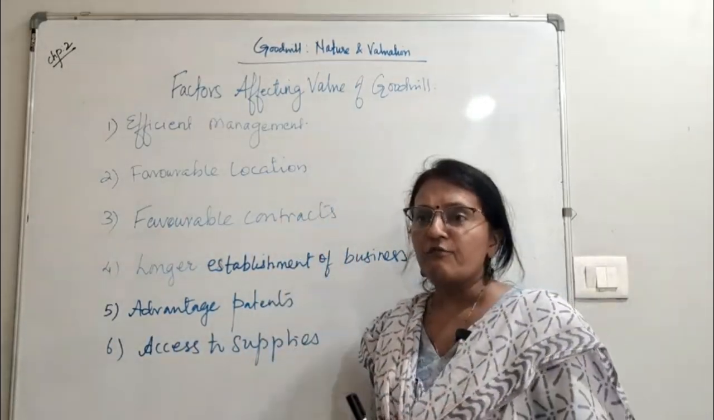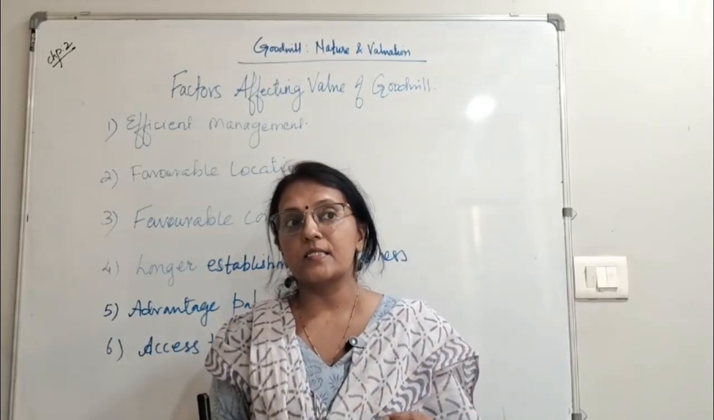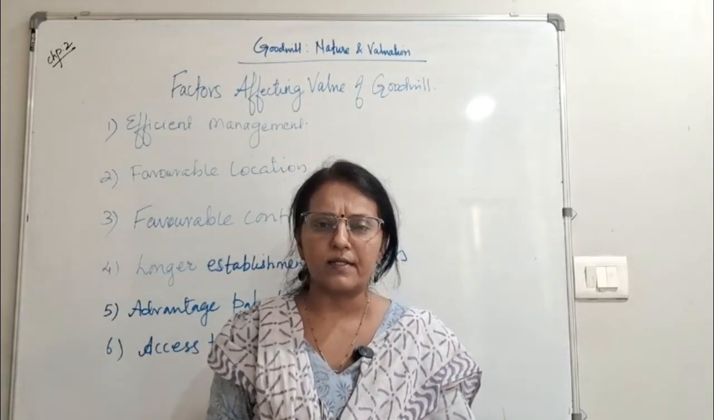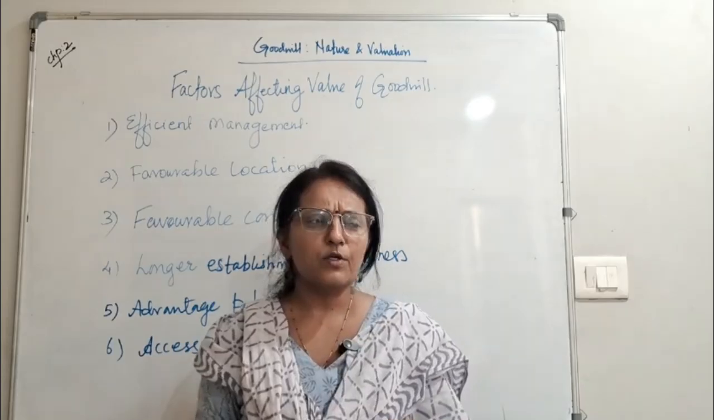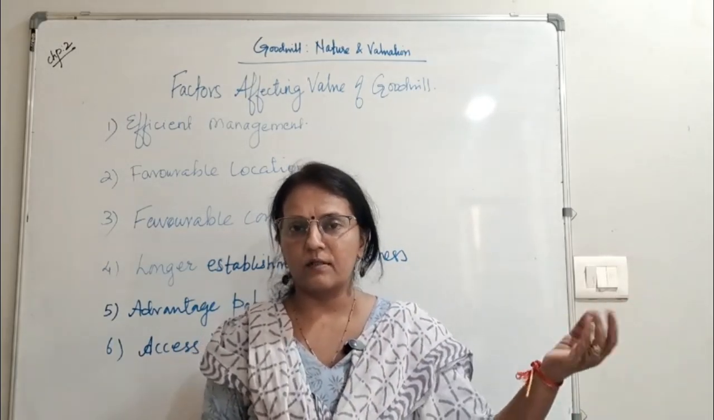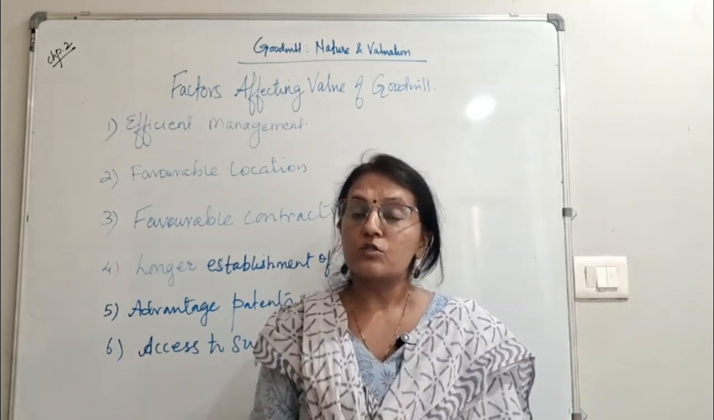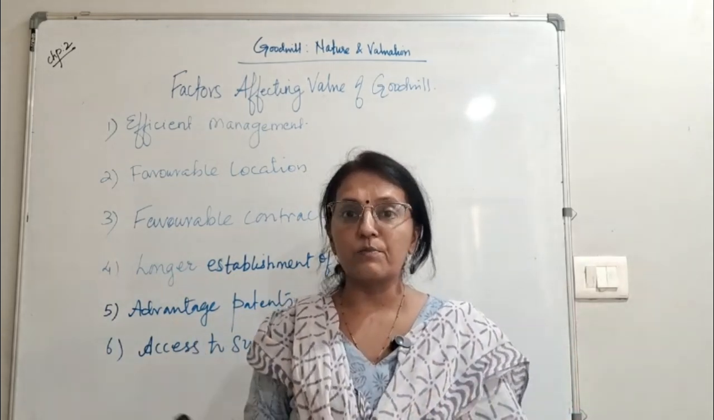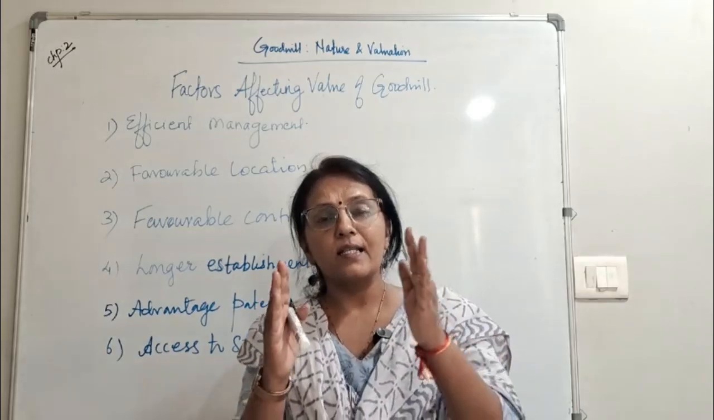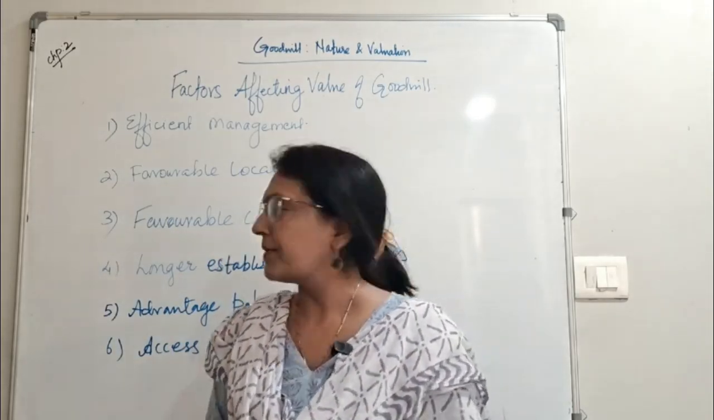Favorable contracts. Favorable contracts, now L&T. L&T is supposed to have many contracts, right? Even if you see the bullet train contract that is happening in Gujarat, L&T has got the contract, right? So L&T is there in everything, road making, construction, anything, L&T will be there. So obviously the goodwill of L&T is higher.